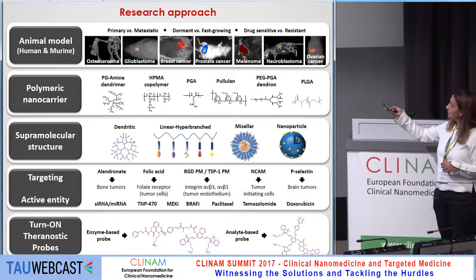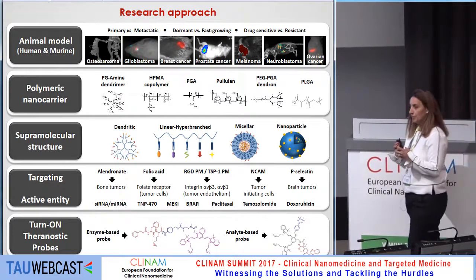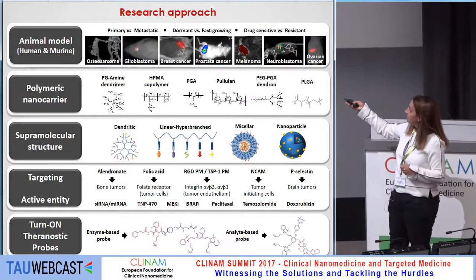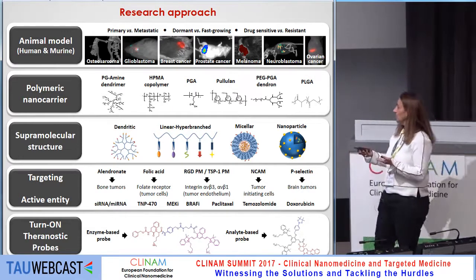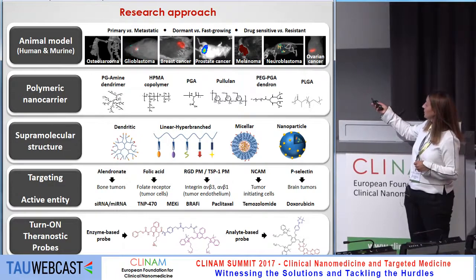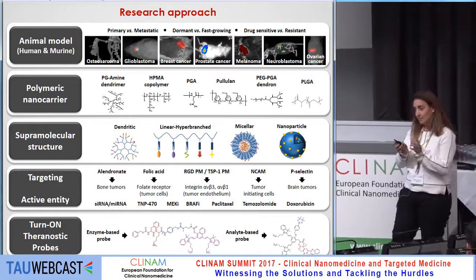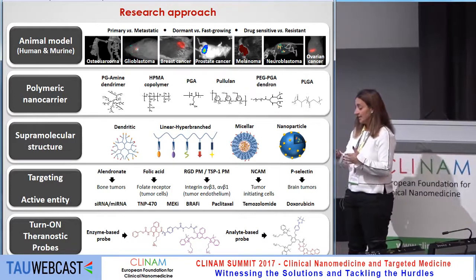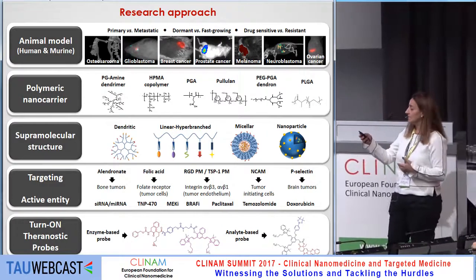For example, a polyglycerol dendrimer that is fully aminated to complex with siRNA of a certain cytokine, or a linear or hyperbranched polyglutamic acid bound to BRAF and MEK inhibitors like selumetinib and dabrafenib, or a micellar structure or a PLGA nanoparticle where we entrap different MART1, MHC1, and MHC2 peptides that we can load together, and have the dendritic cells activated and activating the cytotoxic T cells,